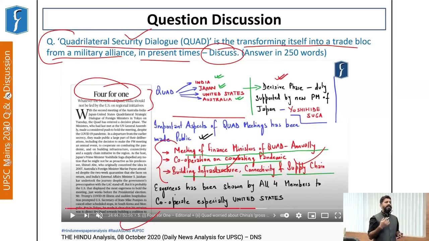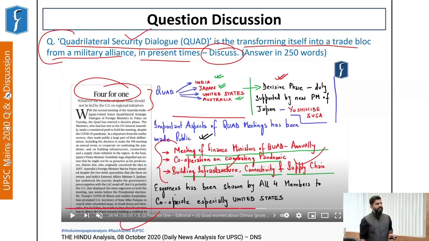So that is why UPSC used this particular term. However, often we have a tendency to ignore this because we are so impressed with the main idea that Quad is a military bloc. But you could have taken a stand that although the Quad group is presently focusing on the economic aspects, it clearly has a military agenda, right?